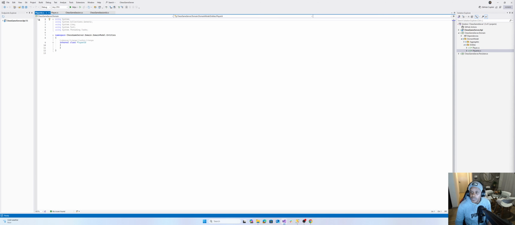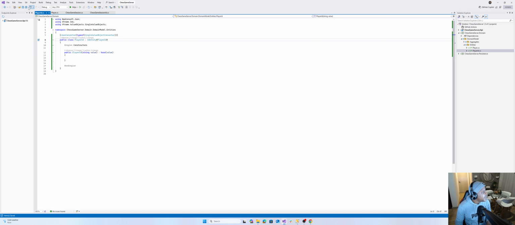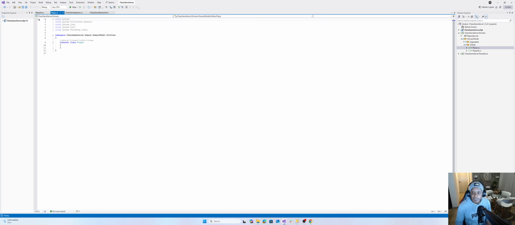Cool. Now let's take this code on the side. Remember, as I've mentioned, I've done this before. Now I'm just making a video to explain the concepts. Let's remove all these unnecessary usings, clean up our code just to make it much more readable and much more pleasant to the eye. And then on player, we want to copy that, then we paste this here.